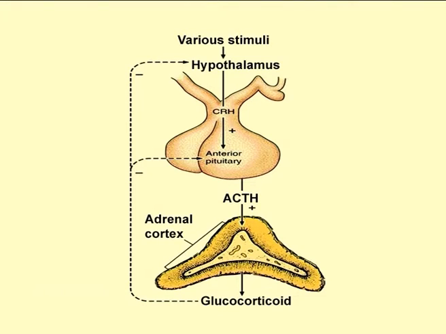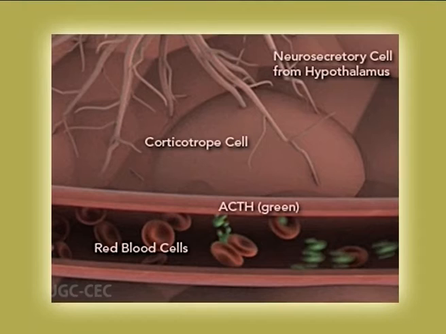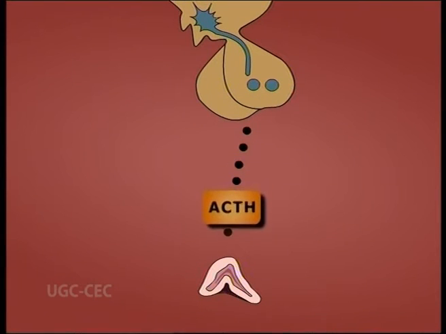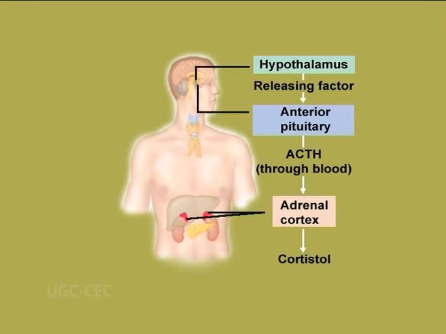ACTH, adrenocorticotropic hormone. It is secreted by the corticotrophic cells of the anterior pituitary and its molecule contains 39 amino acids. Moving on to the function of ACTH, or adrenocorticotropic hormone. Its role is to intensify the synthesis of adrenal cortical hormones. It stimulates the flow of blood to the adrenal cortex and increases the concentration of cholesterol and steroids within the glands and increases the output of steroid hormones, especially cortisol.